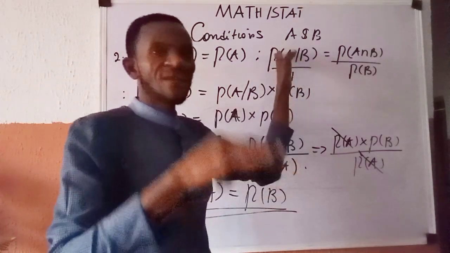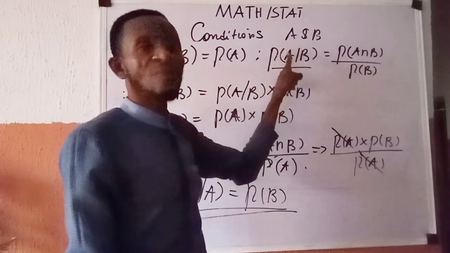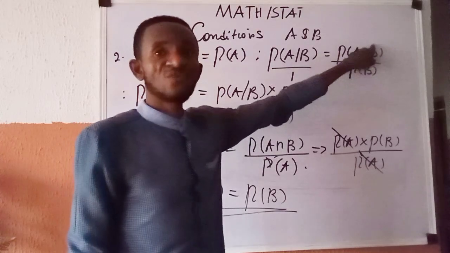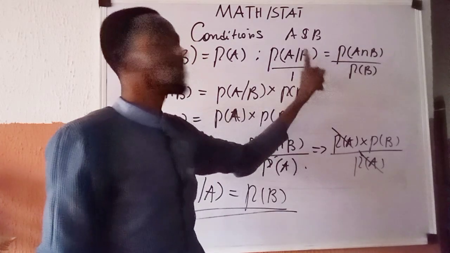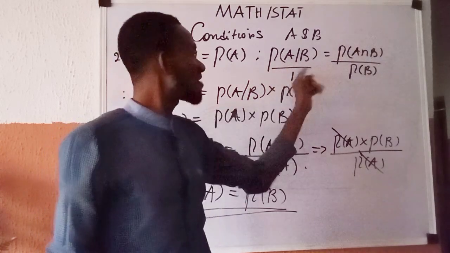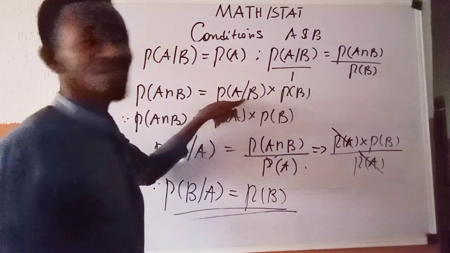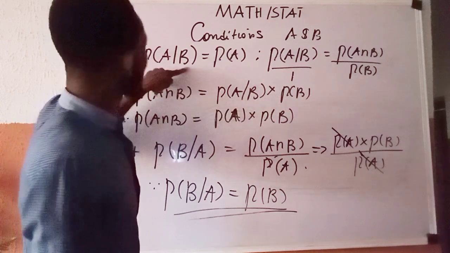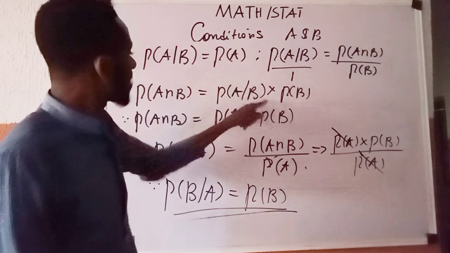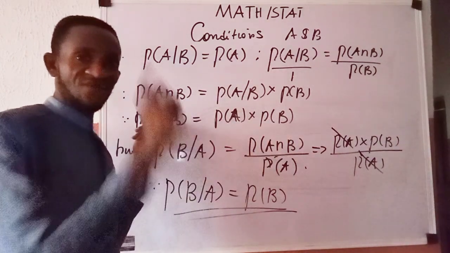We said that ordinarily, relying on the definition of conditional probability, the conditional probability of A given B is expressed as the ratio of the probability of the intersection of the two events to the probability of B, which is the one that happened earlier. At the end of which we now cross multiply by saying all over 1. 1 multiplied by this gave me this. This multiplied by this gave me this. But if you look at this, that's what I have here. And we have said that it is equal to P of A based on that definition. So in place of that, I will use P of A multiplied by P of B. We already established this one earlier in the first condition.